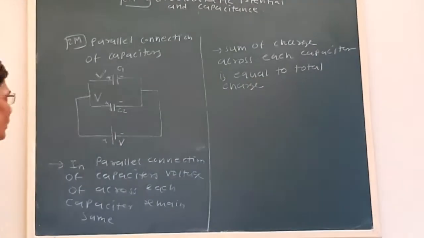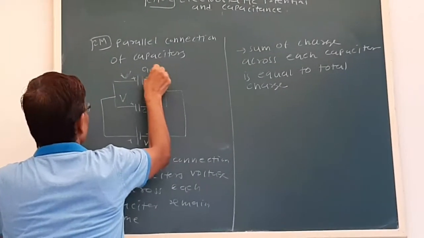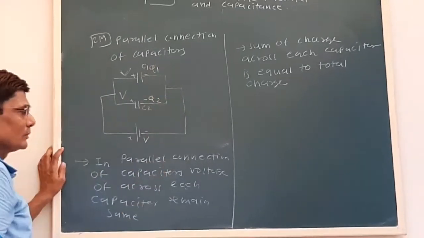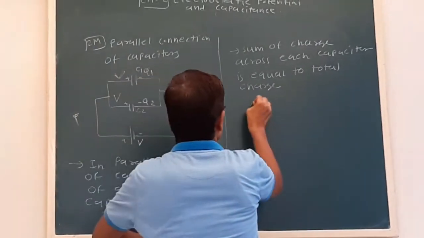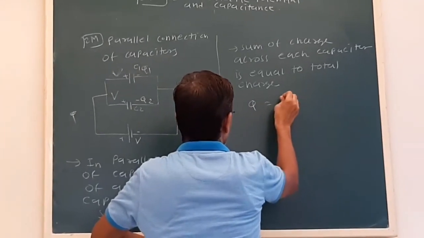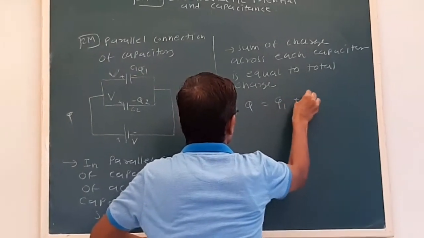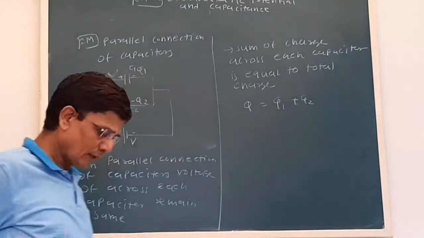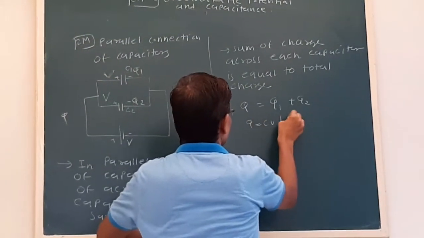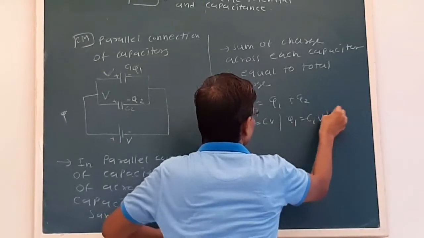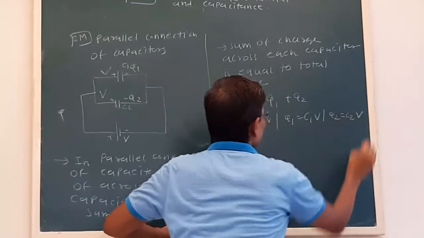Now let us say for C1 the charge is Q1, for C2 the charge is Q2, and Q is the total charge of the system. So we can write Q is equal to Q1 plus Q2. That is, the charge is divided. Now we use the formula Q is equal to CV. That will give Q1 is C1V, and similarly Q2 is C2V.